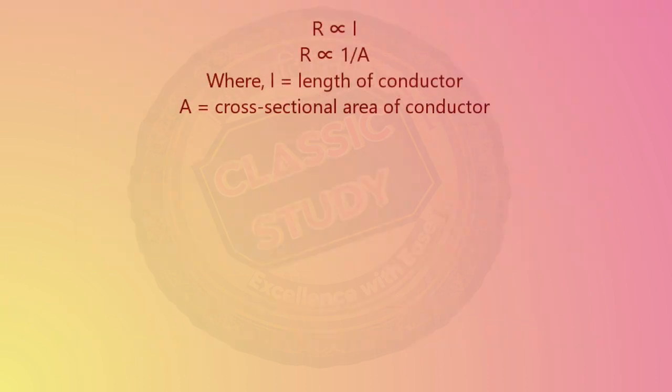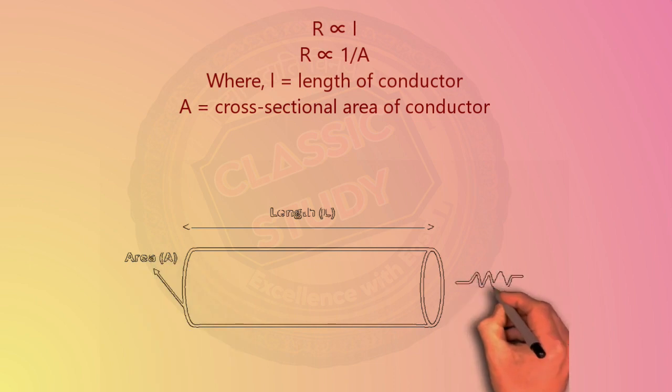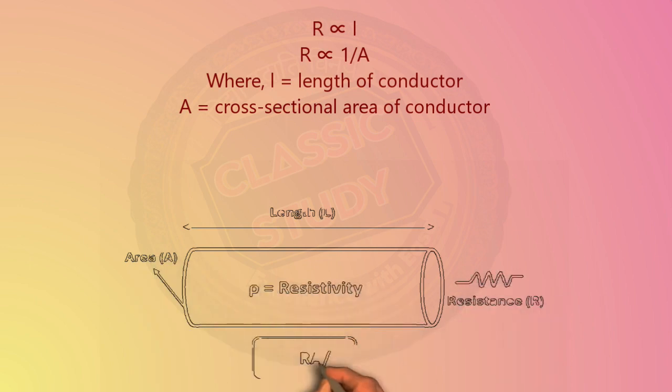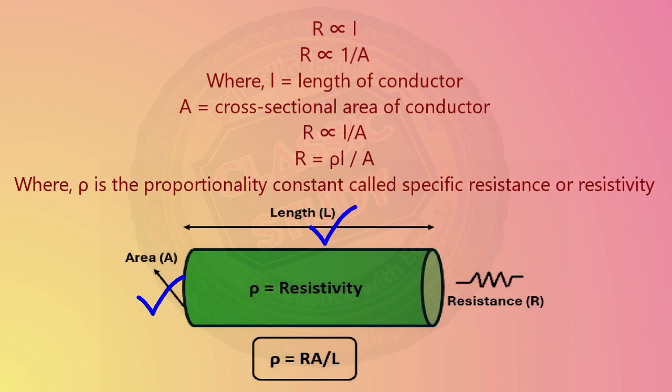Mathematically, we can write R is directly proportional to L and R is also proportional to 1 upon A, which is an inverse proportionality, where L is the length of the conductor and A is the cross-sectional area of the conductor. If we combine the two, R is proportional to L upon A. Now we introduce a proportionality constant to equate this.